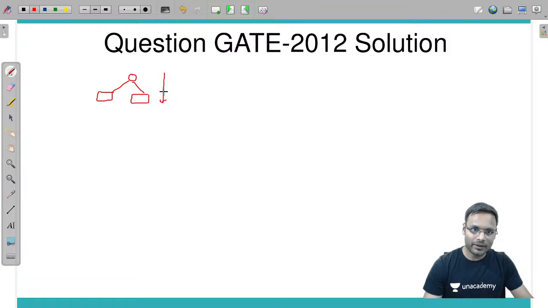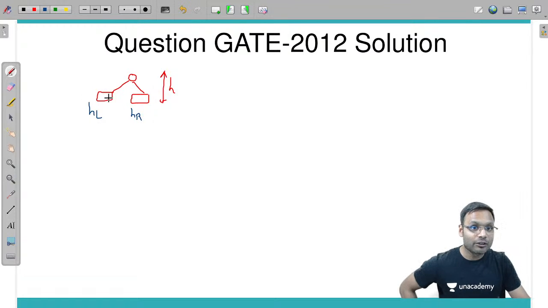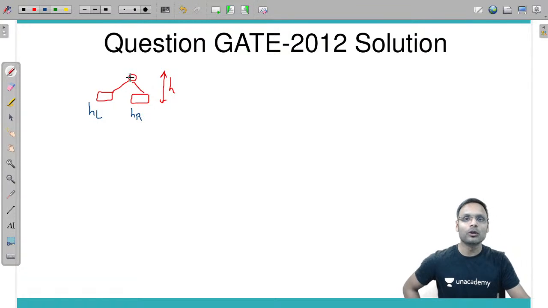Suppose I am calculating height h. First of all, recursively you calculate the height of the left subtree, hl. Recursively calculate the height of the right subtree, hr. Now you need to check which one is the maximum among those. If hl is the maximum, then the entire h will be hl plus 1. Plus 1, why? Just because this node also you need to include in the height.